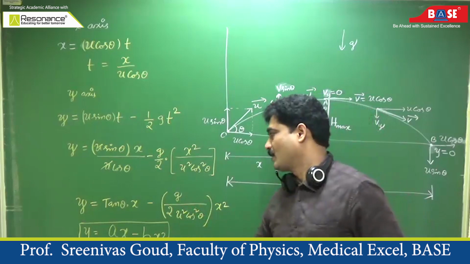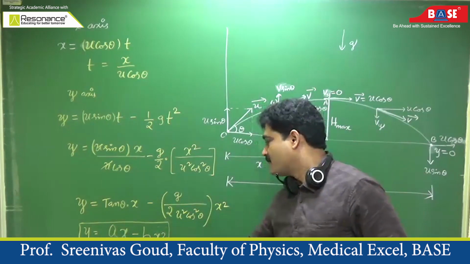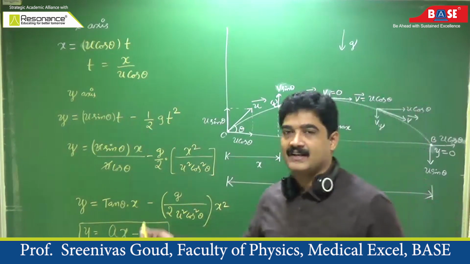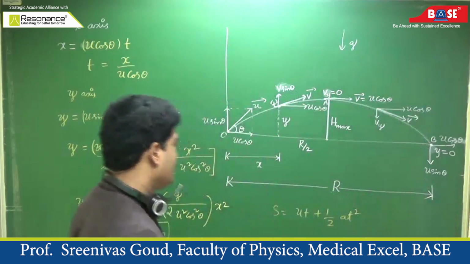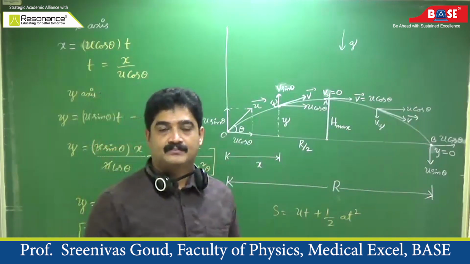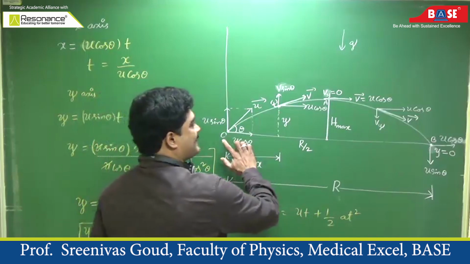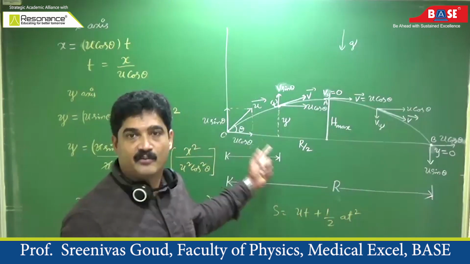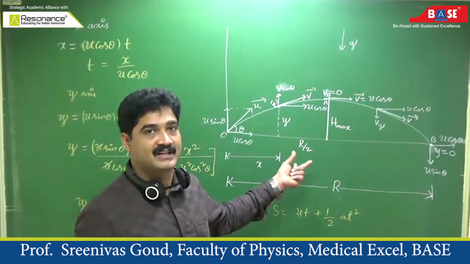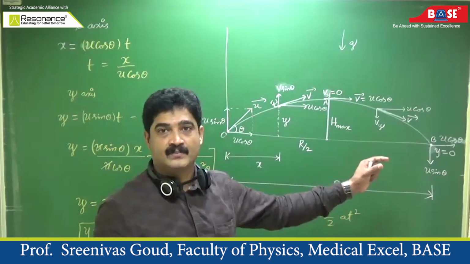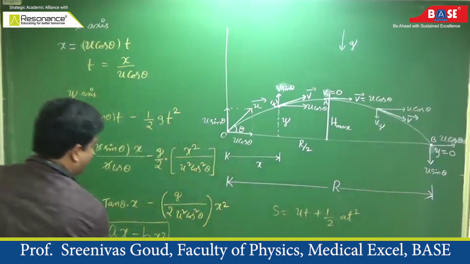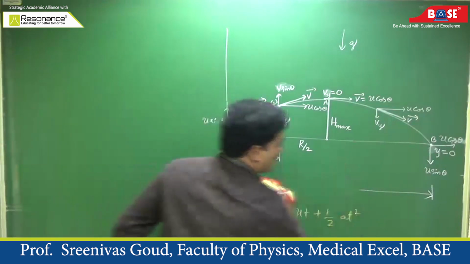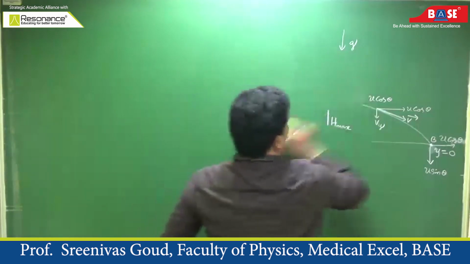These are very, very important notations. A is tan theta. What is the b value? G by 2 u square cos square theta. So this is the general equation of a parabola. When the general equation of a parabola is given, how do we find the maximum height reached, the range of the projectile, the angle of projection, the initial velocity of projection, and finally the time of flight? So let us discuss the concepts related to the projectile and how they are applicable to numericals also. When a numerical is given, how do we apply them?